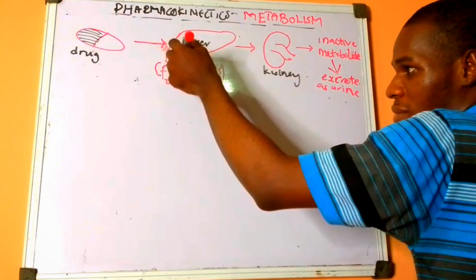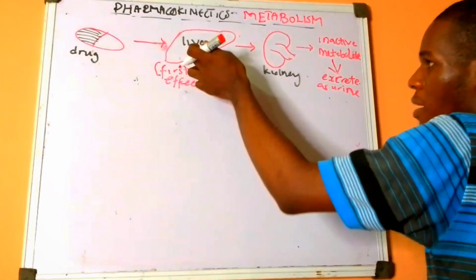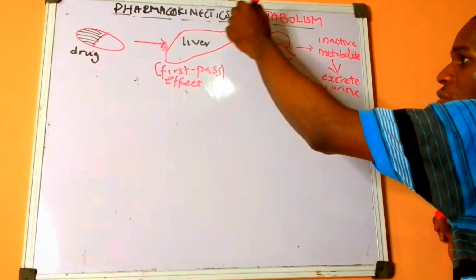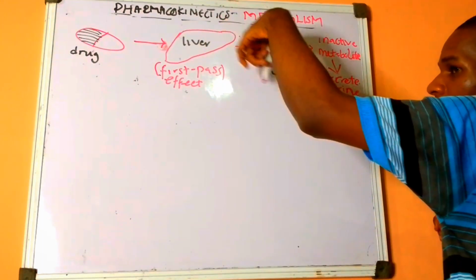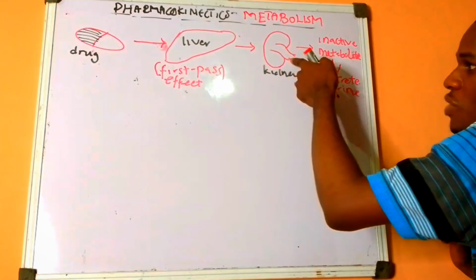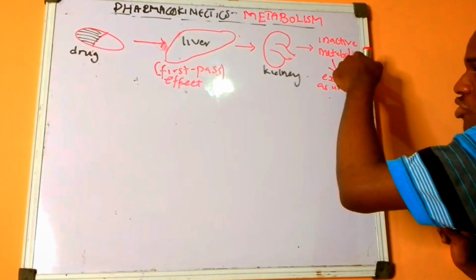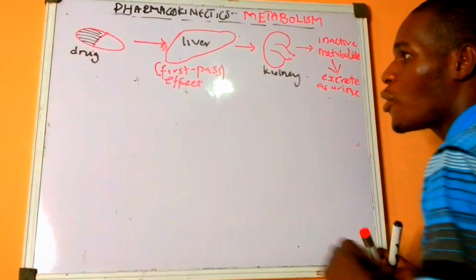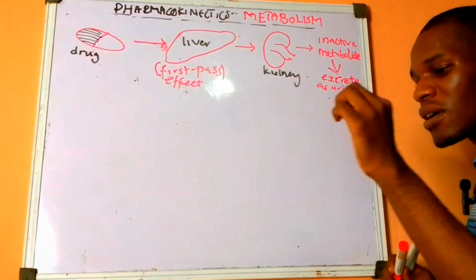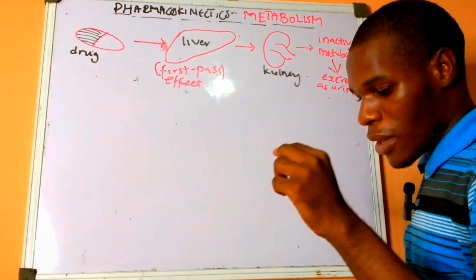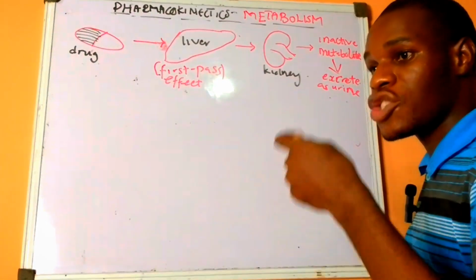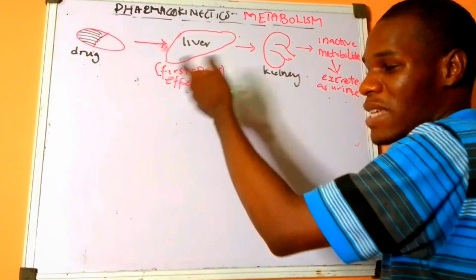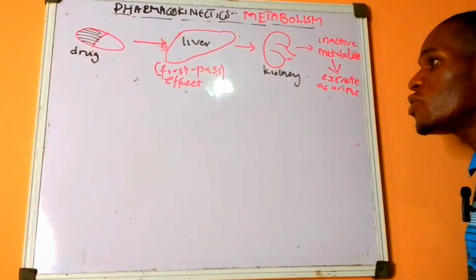And it's undergoing metabolism, also known as first pass metabolism, before some of the drugs are distributed into the bloodstream, while some of the drugs are distributed to the kidney. The kidney further metabolizes the drug into its inactive metabolite and excreted as urine. But I'm going to be looking at the liver and important metabolizing structure that causes this metabolism or first pass metabolism, first pass effect, any of which you choose to use.